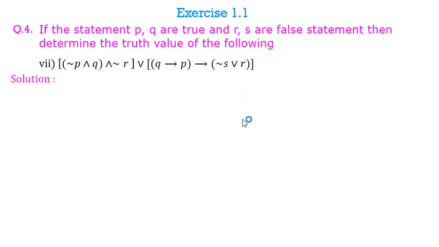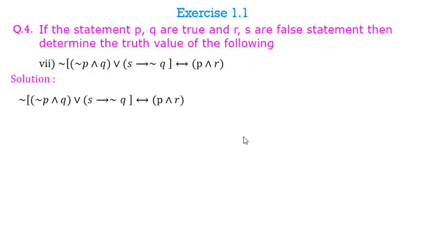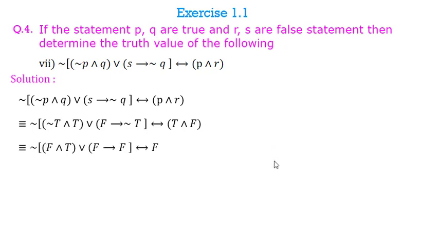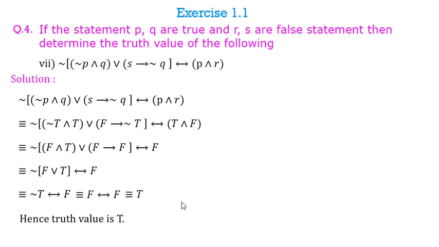In the same way you can try this problem. This also you can try. We have solved lot of problems like this. So first I will replace their truth values, then I will first simplify inner bracket, then outer bracket, and then finally the bigger outer bracket, which is this. So I will get negation T double implies F, negation T is false, so false double implies false is true. So I will say that the truth value is capital T.